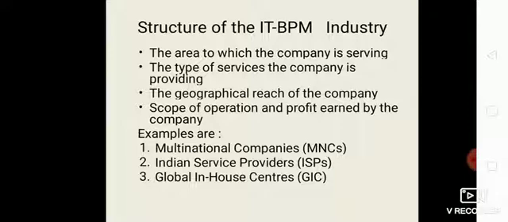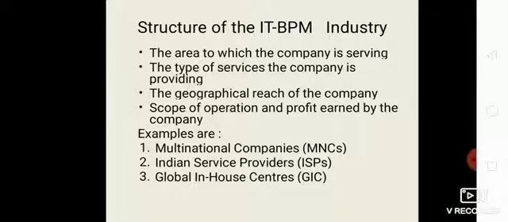MNC. A multinational corporation is a corporate organization that owns or controls the production of goods or services in at least one country other than its home country. They operate in multiple locations worldwide. Characteristics of MNCs are their large size, and their worldwide activities are centrally controlled by the parent company.